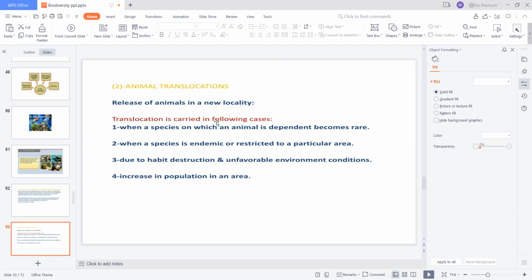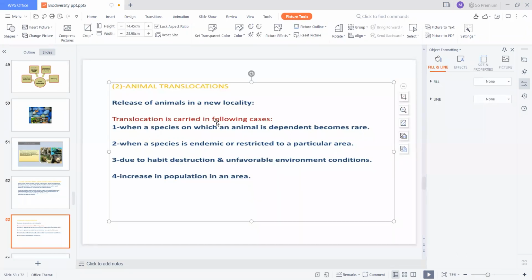The translocation, that is, the shifting of animals to other places, is carried out when a species on which an animal depends becomes rare, so rare animals can be translocated, or when a species is endemic or restricted to a particular area. Animals are also transferred due to habitat destruction and unfavorable environmental conditions, when the animal is unable to grow in a particular habitat because of high or low temperatures.